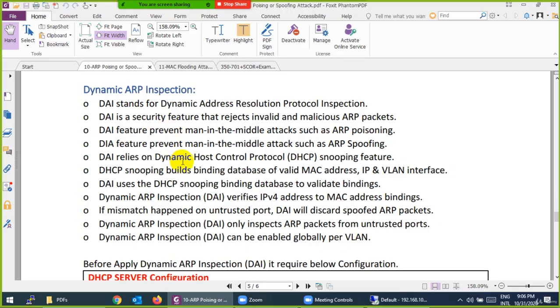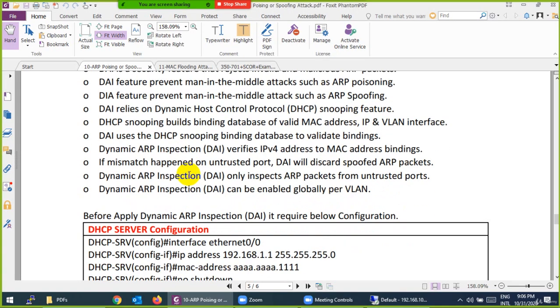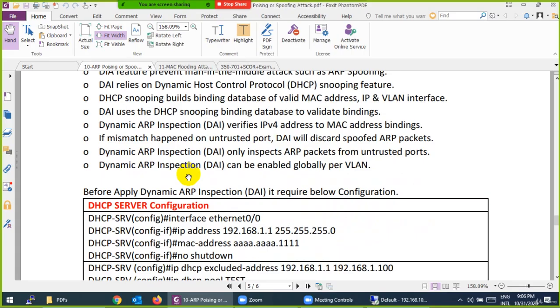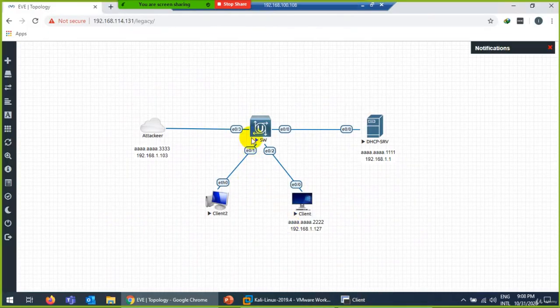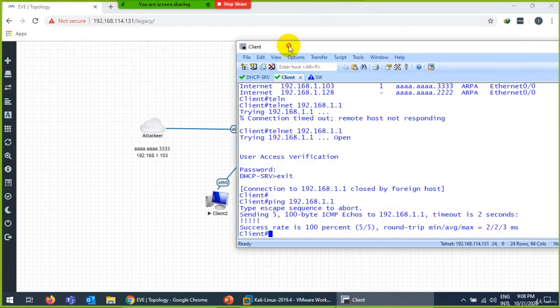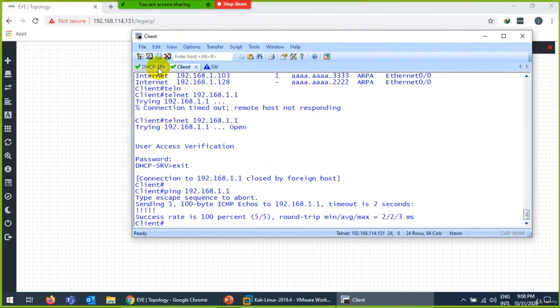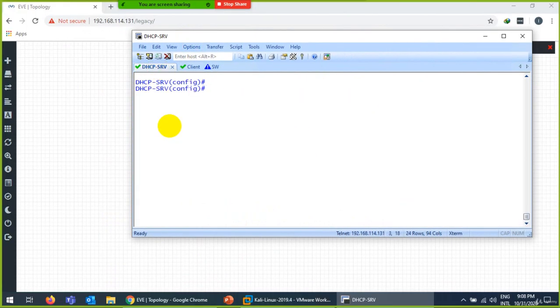But dynamic ARP inspection requires DHCP snooping to be enabled, because with DHCP snooping the switch keeps a record of IP and MAC addresses. So we just did DHCP snooping. Let me enable DHCP snooping. In a normal organization, there will be DHCP. So for protection, we need to enable ip dhcp snooping.